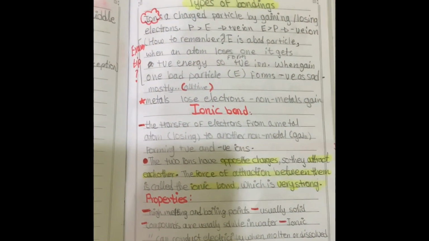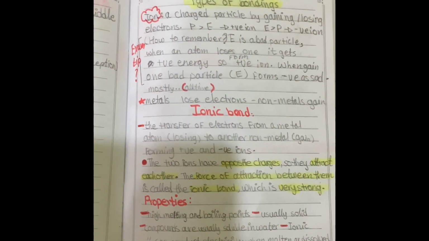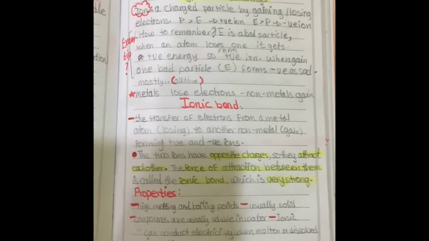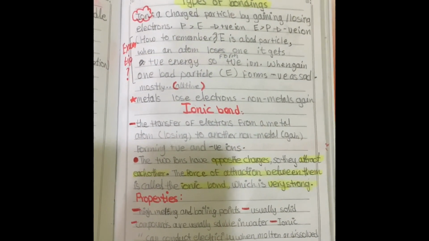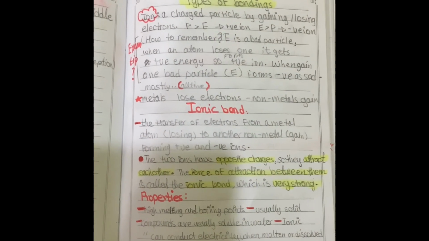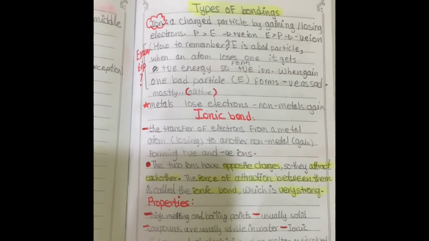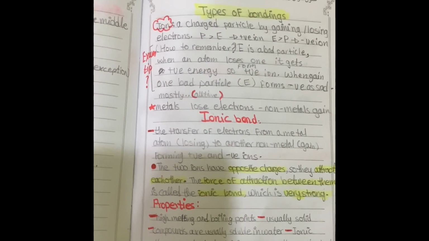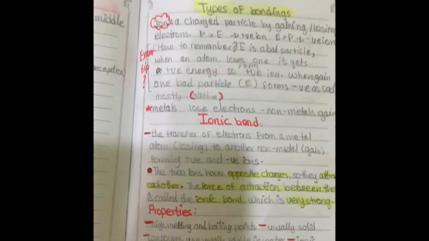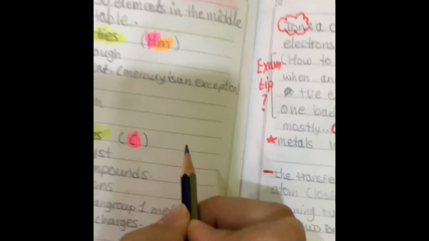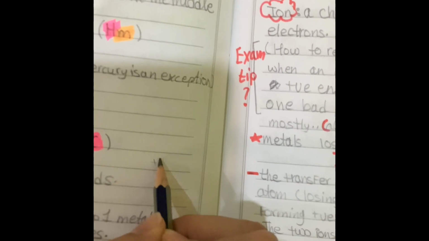So, yes, mostly, or actually all the time, metals lose electrons and non-metals gain electrons. So metals such as group 1, 2, transition metals and whatever lose electrons because, as we said before, they form a positive ion.